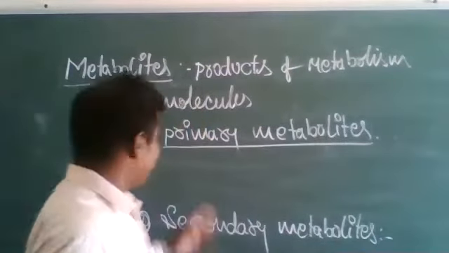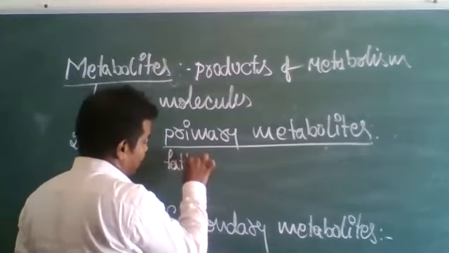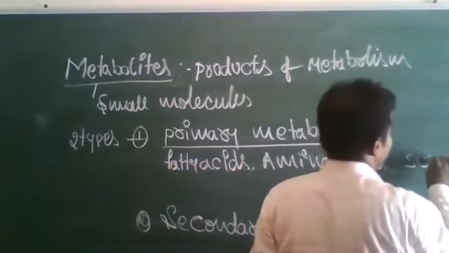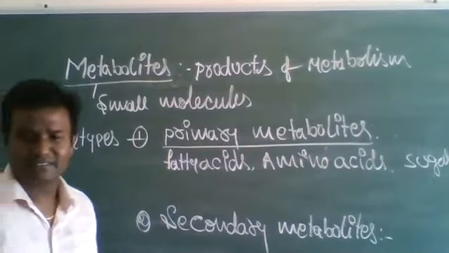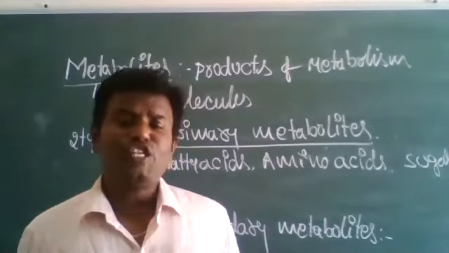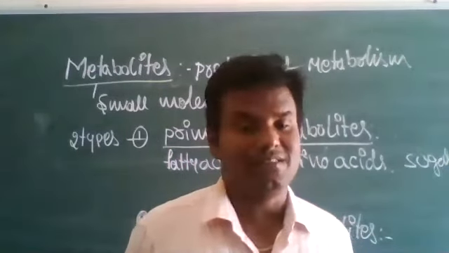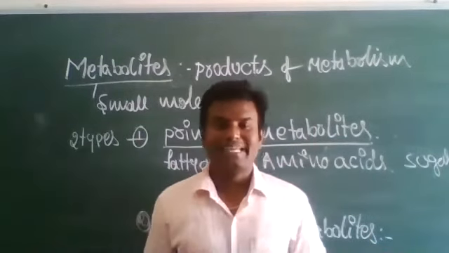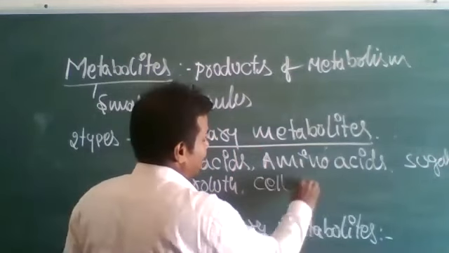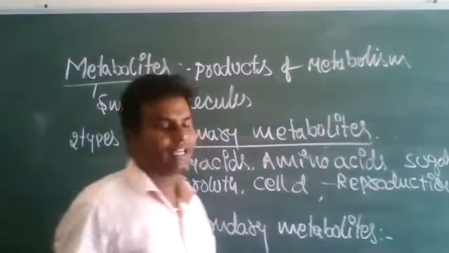Primary metabolites are organic compounds, that is carbon containing compounds, such as fatty acids, amino acids, nucleic acids, proteins, etc. These are directly involved in the physiological processes of living organisms, that is cell growth, cell division, and reproduction. Those are called primary metabolites.